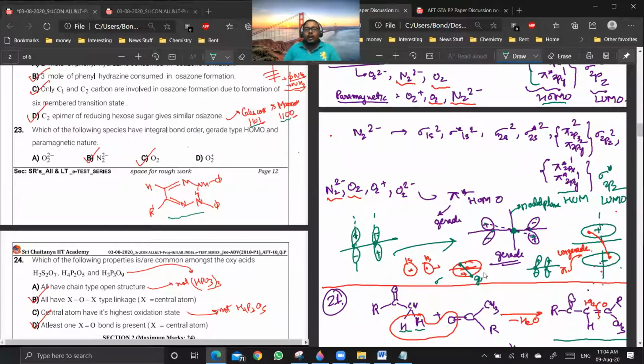Yes, sir. What I would request you people is to open your notes and go through the part where I've discussed the orbitals. Try to find out which is gerade and which is ungerade. Can you do that? Yes, sir. I took the whole class on this.